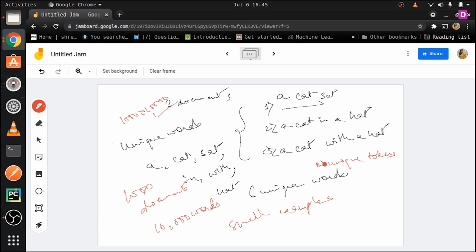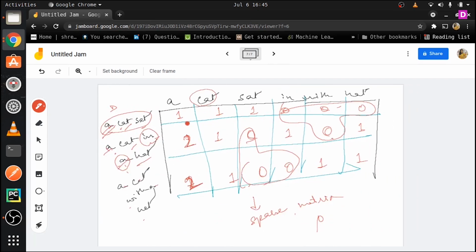So once you have these tokens, or these extracted words, the next thing you are going to do is plot it out in a matrix format, and then write the number of frequencies. That is the frequency of the number of times this word has occurred. Once you have that, this matrix is basically what can go into training.